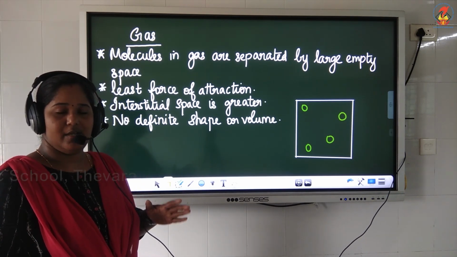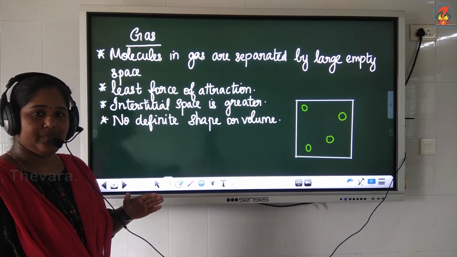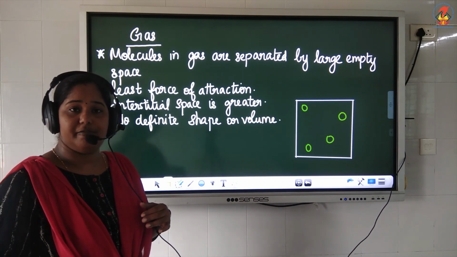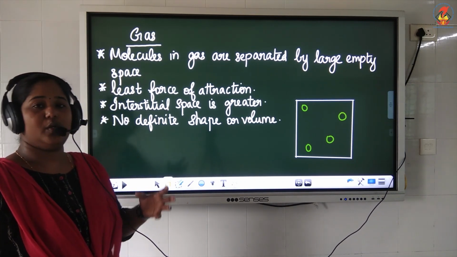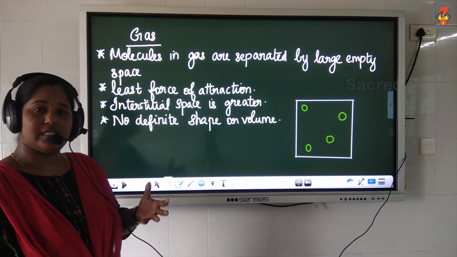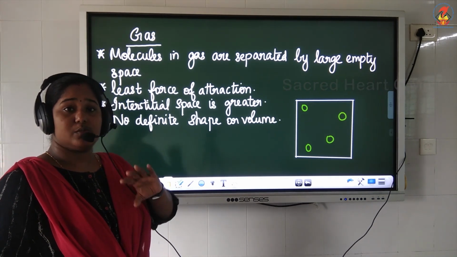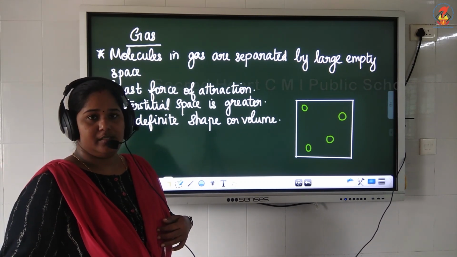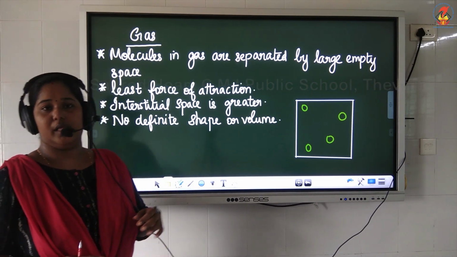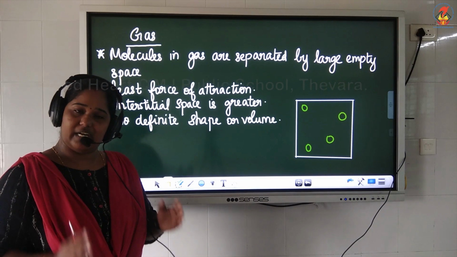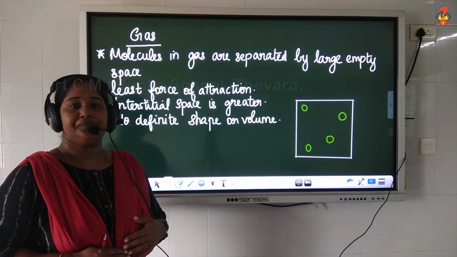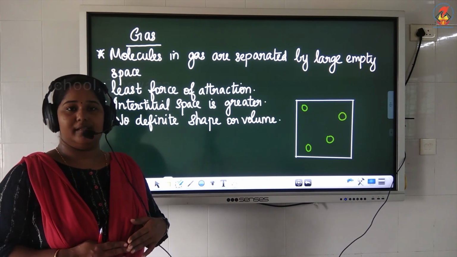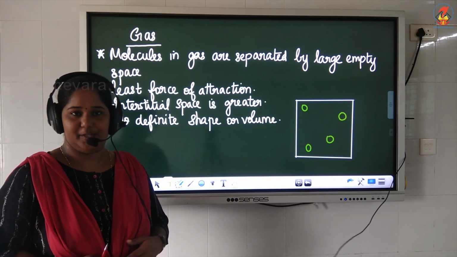Is it clear? So solids, liquids and gases are the three states of matter, and they differ depending on the arrangement of molecules. In solids, the molecules are tightly packed. In liquids, they are loosely packed. In gas, they are too loosely packed, or the molecules are too far away from each other. These are the basic things about the arrangement of molecules in solids, liquids and gases. You all have studied it last year, so I hope you will read the textbook. We'll learn more important things about solids, liquids and gases in the next video. Thank you, children.